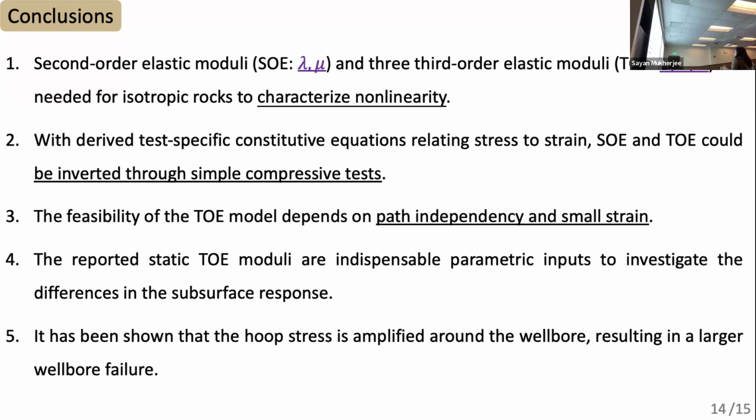And lastly, even though we make many simplified assumptions by assuming the rock is linear elastic in many applications, I think we should call attention to the rock being nonlinear elastic, and it will be a very important parameter input for many applications to study the subsurface response. And here we show a simple application to see how it will differ in the wellbore stability analysis, and in our current cases, it will result in larger wellbore failures. Yeah, I will leave my slide here, and I'm open for any questions or comments if you have any.